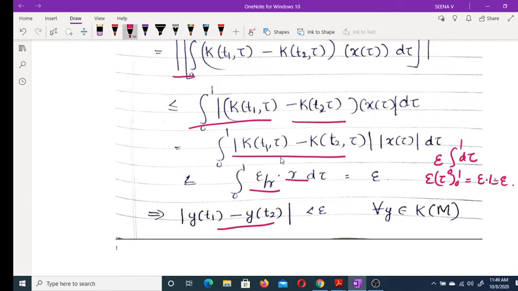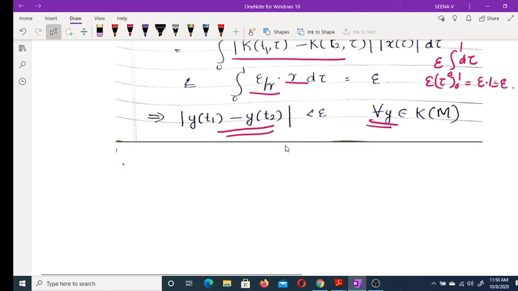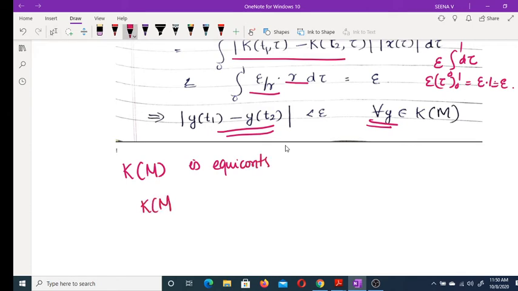Thus we get modulus of y(t1) minus y(t2) less than epsilon. This is true for any y, and this epsilon is independent of y. This implies K(M) is equicontinuous. Now using Arzela's theorem, we get K(M) is relatively compact.